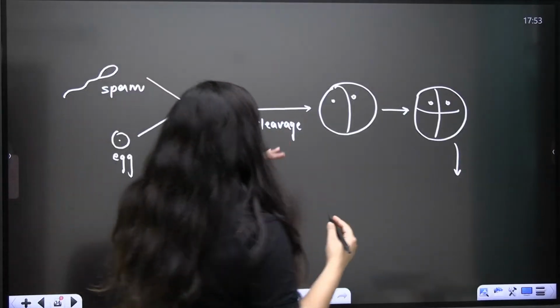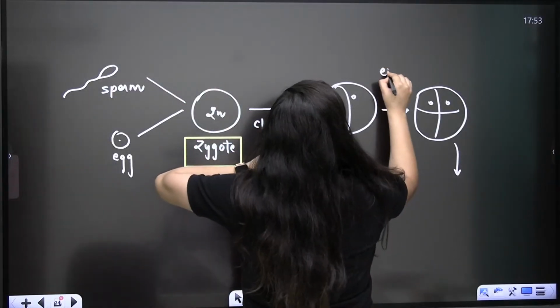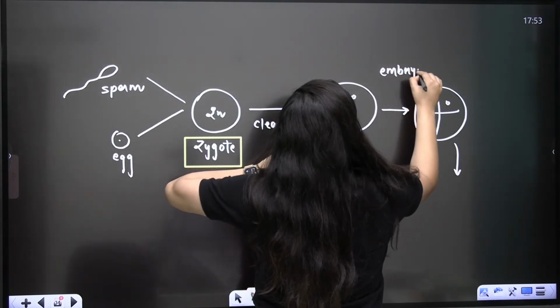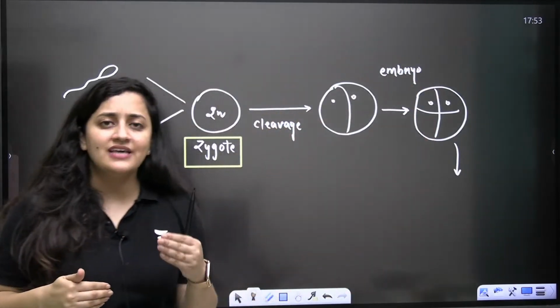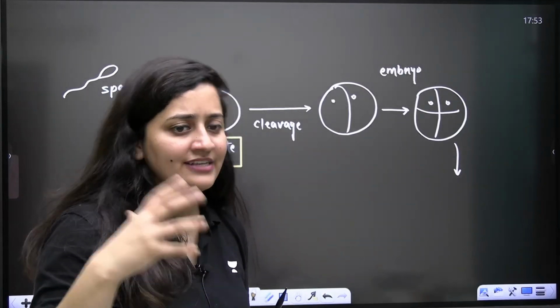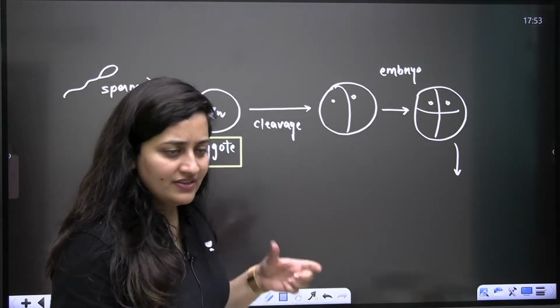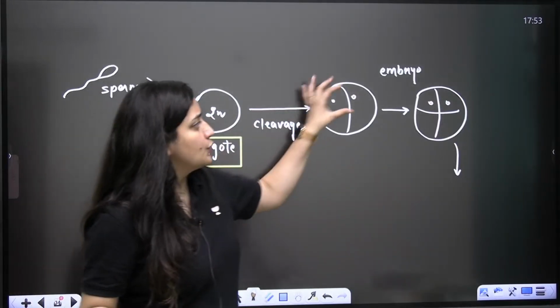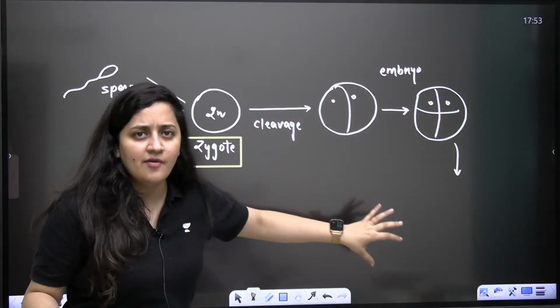And then what is the word that we are going to use? The embryo. The zygote is growing, the cell number is increasing. Initially the size will not increase, but later on it will. So these stages are the embryo.